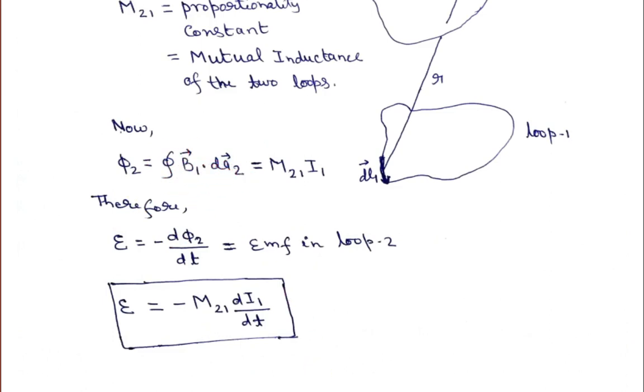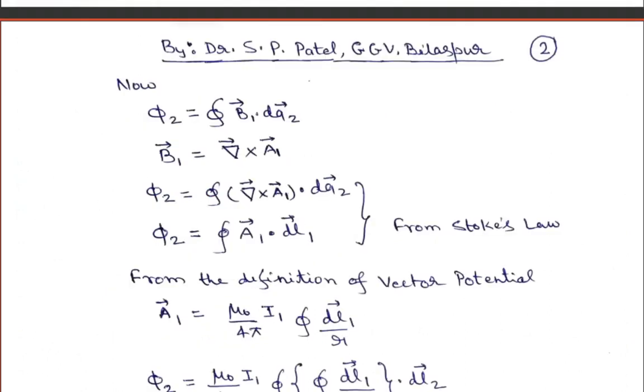We know that B1 is, in terms of vector potential, del cross A1, where this A1 is the vector potential due to loop 1 at some point R. So if you substitute this, phi 2 can be written as the surface integral over the closed surface of del cross A1 dot dA2, where dA2 is the area vector of loop 2.